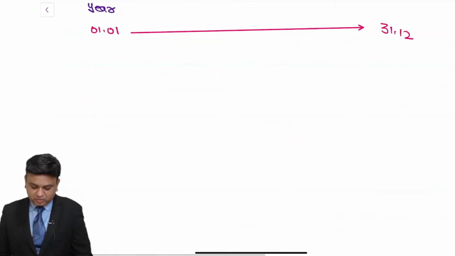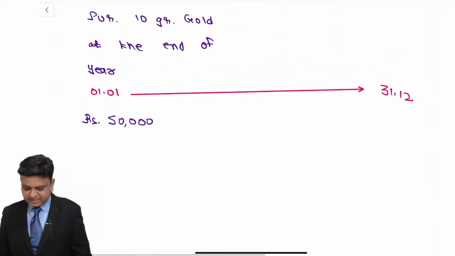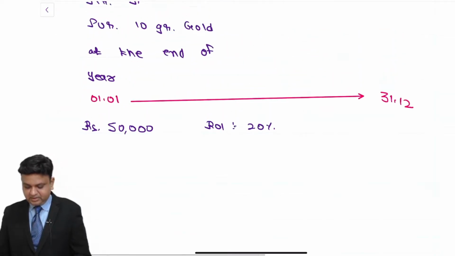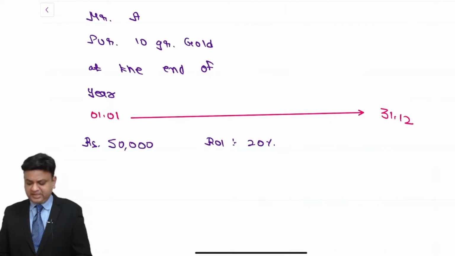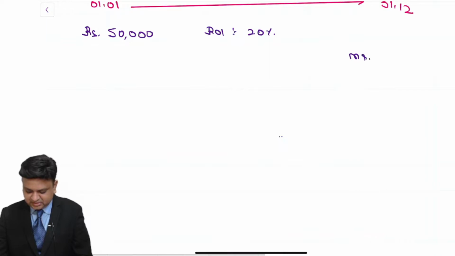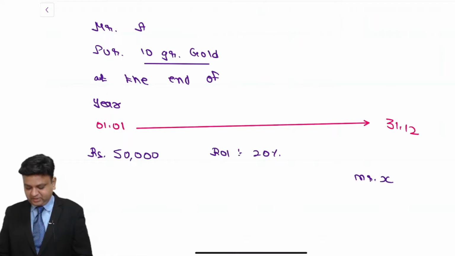Let us assume that today the price of 10 gram gold is an amount of, let us say, 50,000. I am just taking a random price. The rate of interest in the market is 20%. Now Mr. A is considering that let me enter into the forward contract or futures contract to buy 10 gram gold at the end of the year. He is approaching, let us say, Mr. X for entering into the transaction for purchasing 10 gram gold at the end of the year.